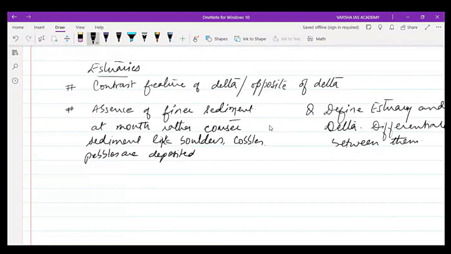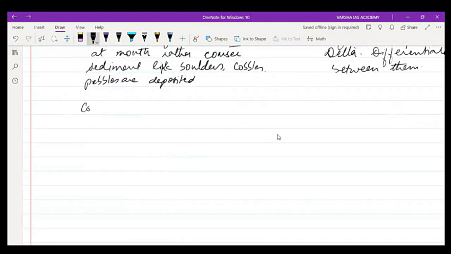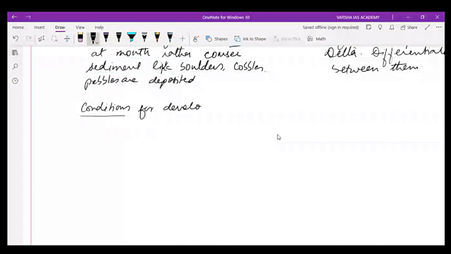Right? So there are certain conditions or situations for the development of estuaries. What are these conditions?